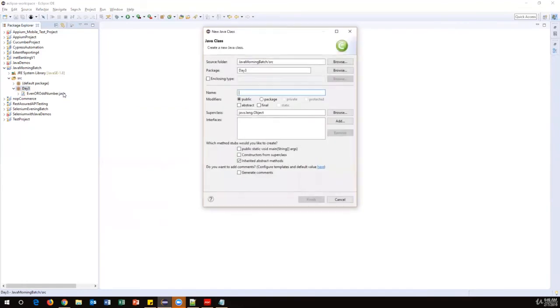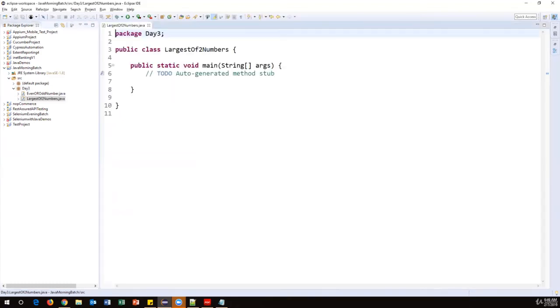New class, largest of two numbers. You can put some numbers within the class name also, but the class name should not start with a number. Then main method, then finish it. So now I have created the largest of two numbers class.